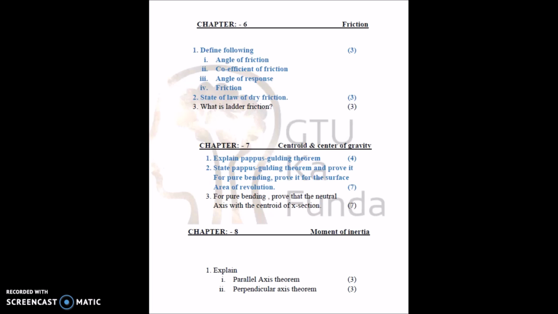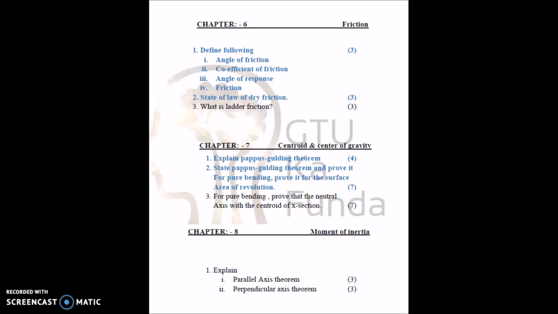Now for chapter 6, friction. Mainly GTU asks friction in the numerical portion, as I mentioned in the earlier video, that GTU asks the ladder friction sum again and again. But for theory purposes, they will ask angle of friction, coefficient of friction, angle of repose, law of dry friction and ladder friction.